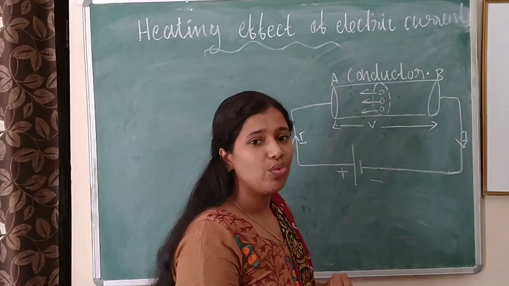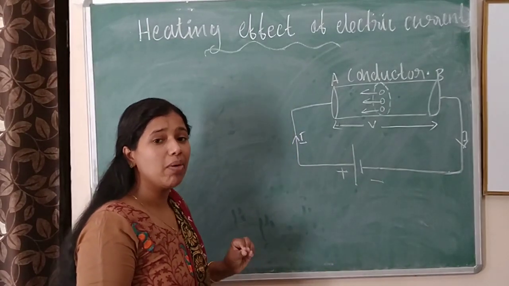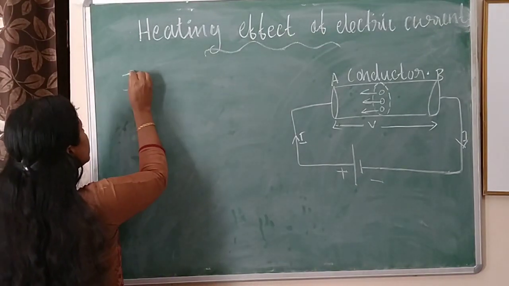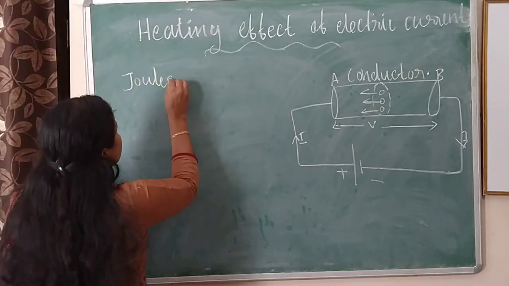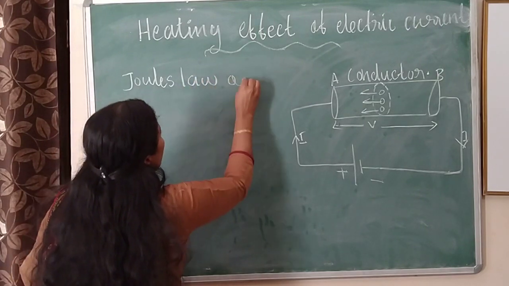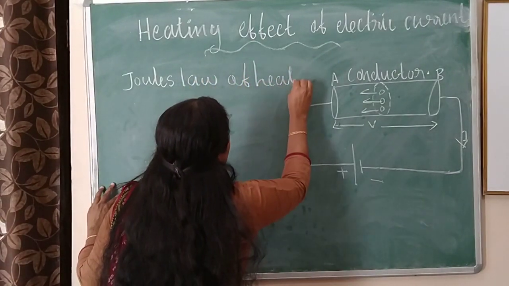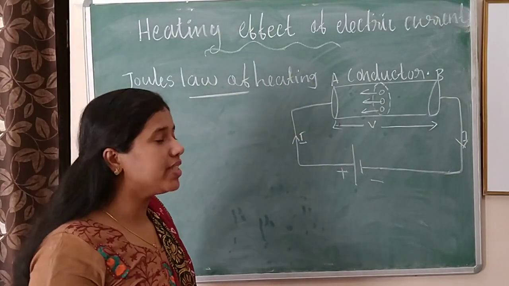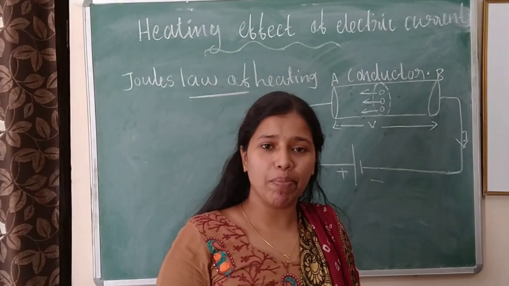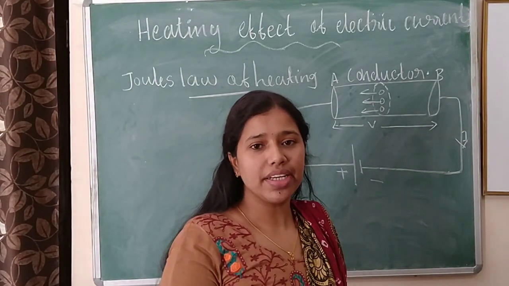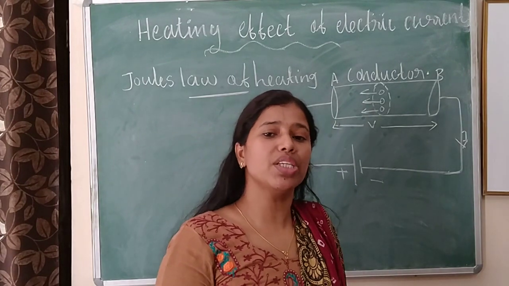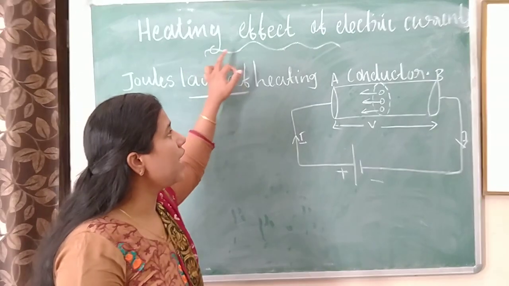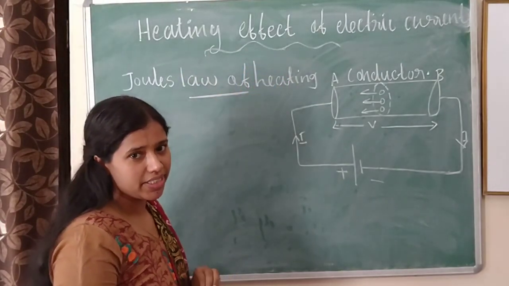In this topic, we are discussing one of the important topics, Joule's law of heating. What are examples of this heating effect of electric current? Iron box, electric heater. If you are using these instruments continuously, they produce heat. This is an example of heating effect of electric current.